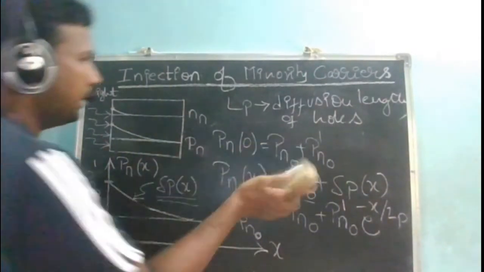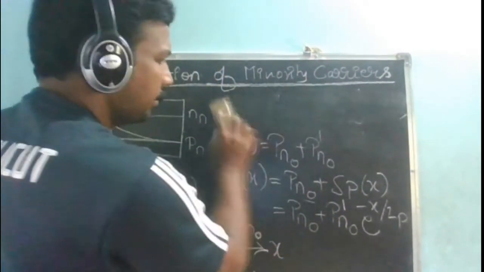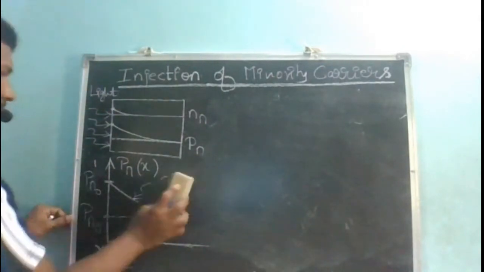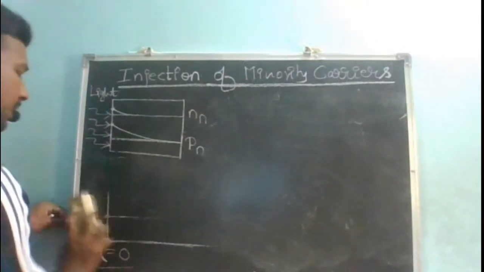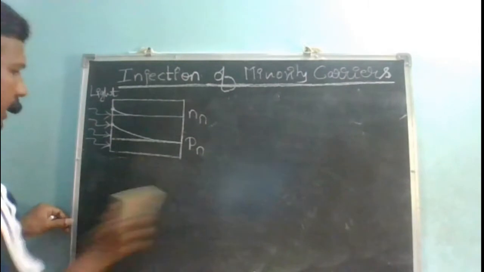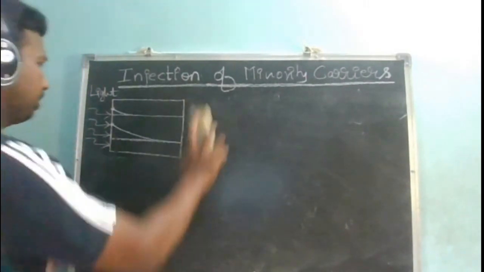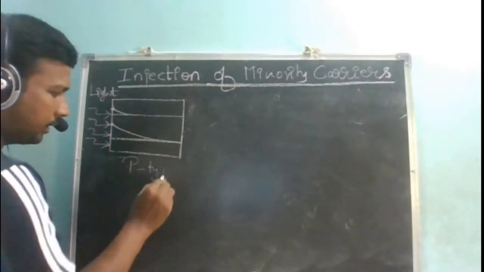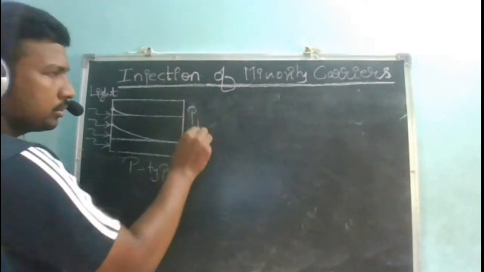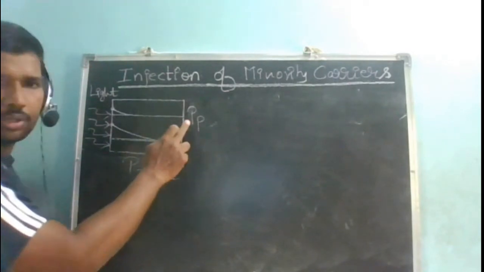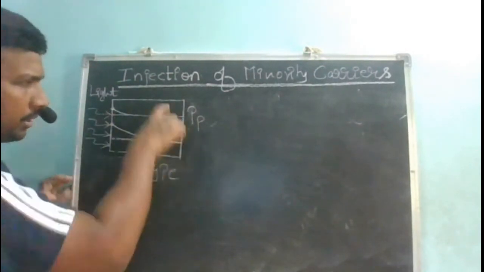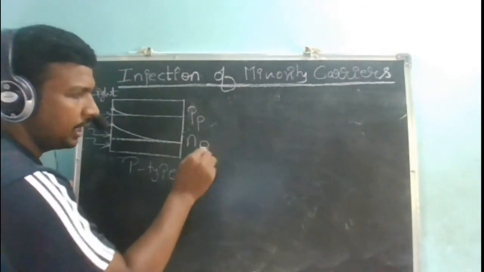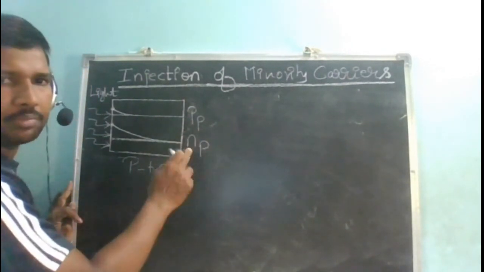Very quickly, you only tell me what exactly is the symmetric way that we can write for P type. In a P type semiconductor, what are the majority carriers and minority carriers? In a P type semiconductor, the majority carriers are holes. So pp, the holes, are the majority, very large in number. Then the minority charge carriers in the P type are electrons.